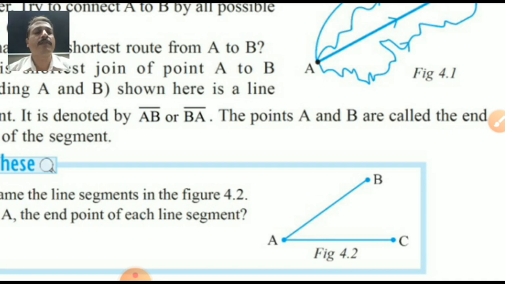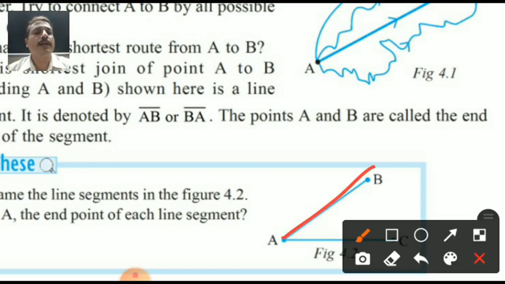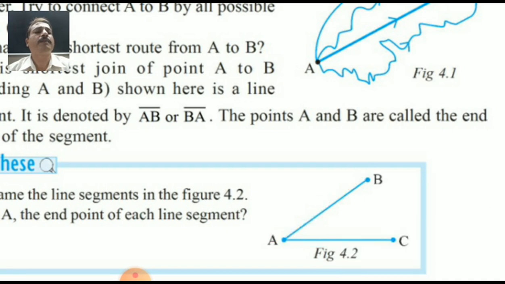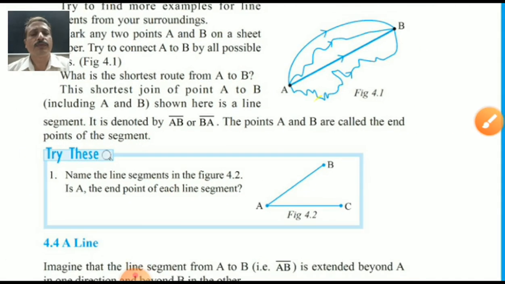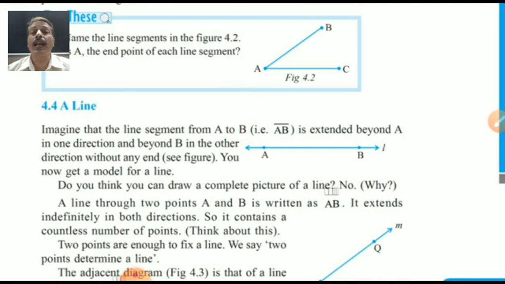Yes, student. Two line segments are there. One is AB and one is AC. Isn't it? Yes, one is AB and one is AC. Good. Now 4.4. A line.